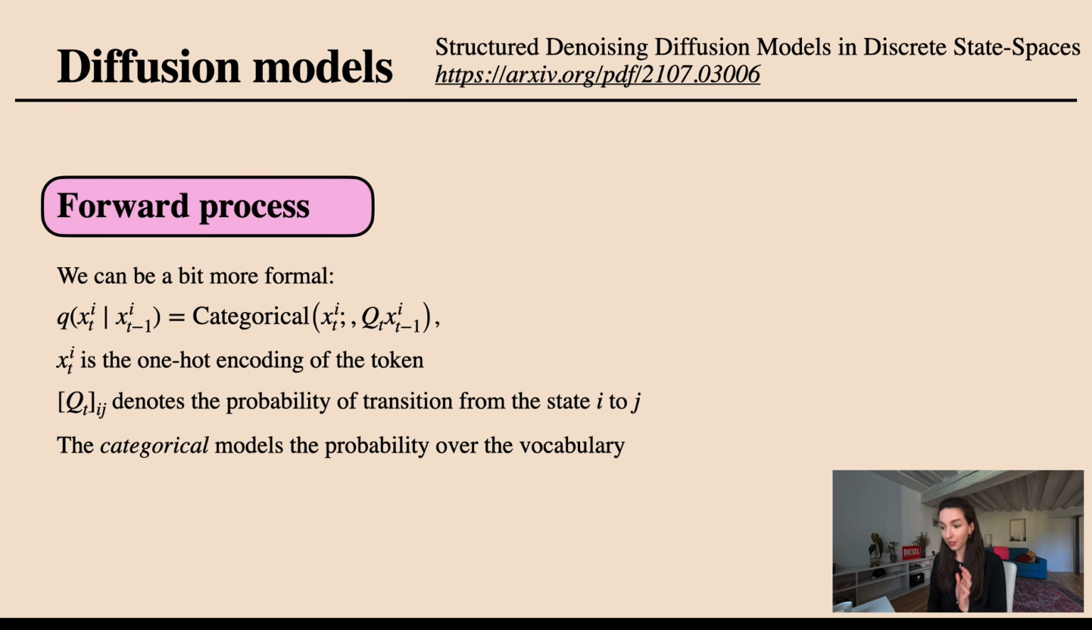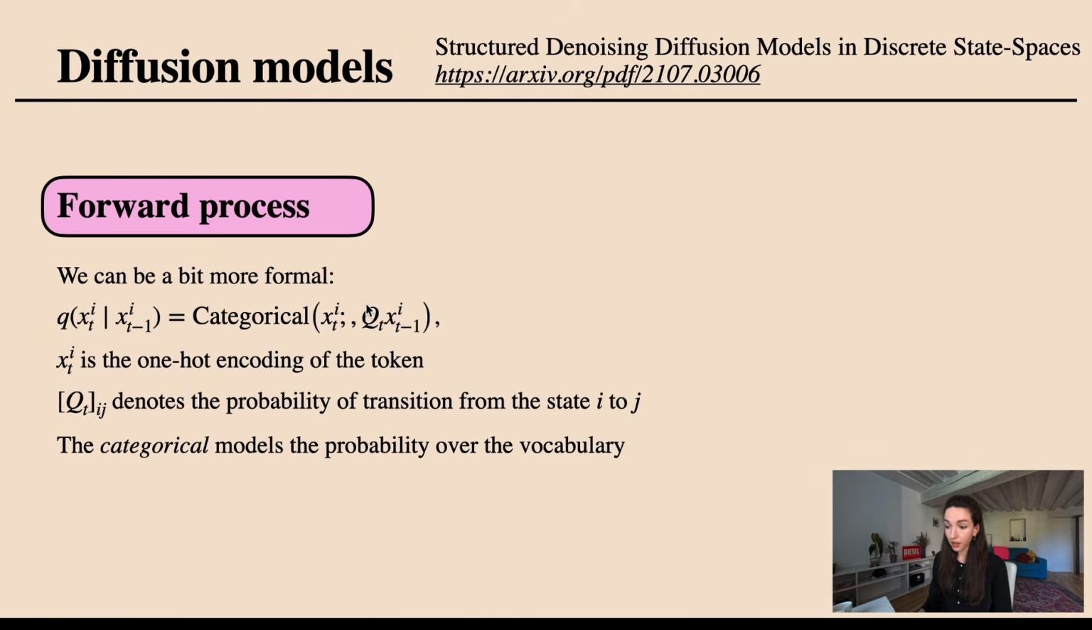In many papers, they are also a little bit more formal whenever they define this forward process, and the way that they typically write it down, which is a nice way to write it down, is by working with a categorical distribution, which models the probability over the vocabulary of tokens that we have. So looking again at one specific token, x_t^i, which is the one-hot encoding of the token that we're interested in modeling.